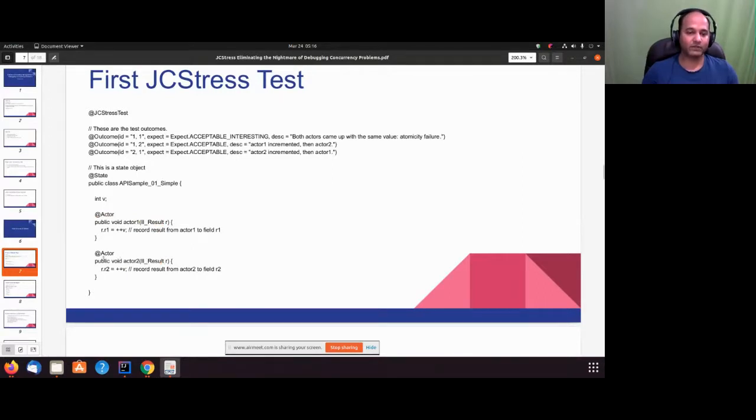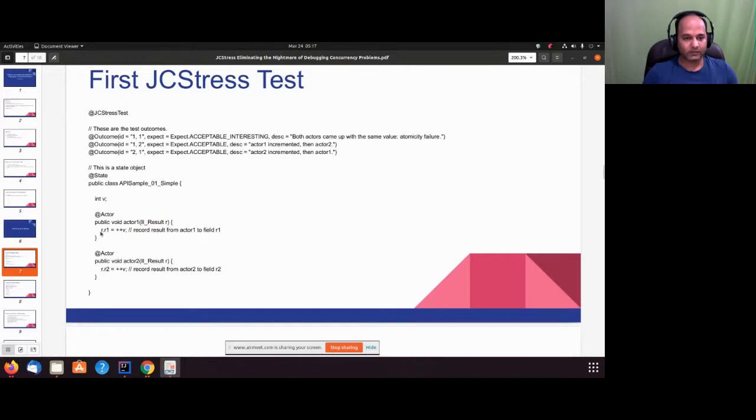If we have two methods with two actor annotations, then definitely there are going to be two threads per test execution. We call it, in the language of JC Stress, an occurrence. We'll see why we call it an occurrence and where else we have this occurrence part. Then the other important thing is II_Result. This is a result class. If you look at its declaration, it will also be annotated with @Result. We'll see this code as well.